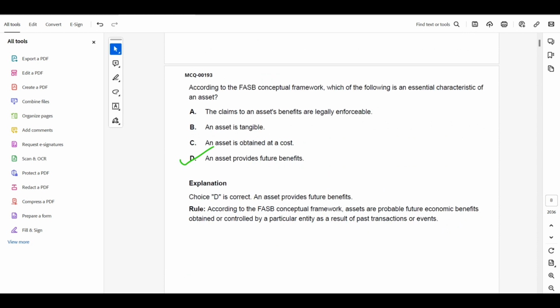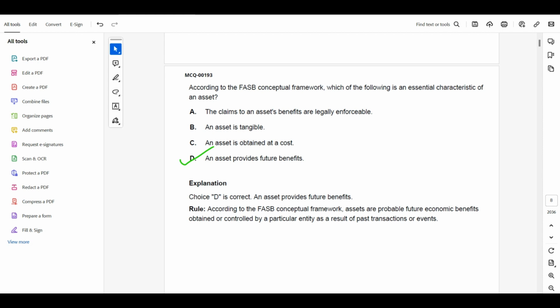Next MCQ, according to the FASB conceptual framework, which of the following is an essential characteristic of an asset? An asset always provides a future benefit to the company. Now let's see the answer options. The claims to an asset's benefit are legally enforceable. An asset is tangible.